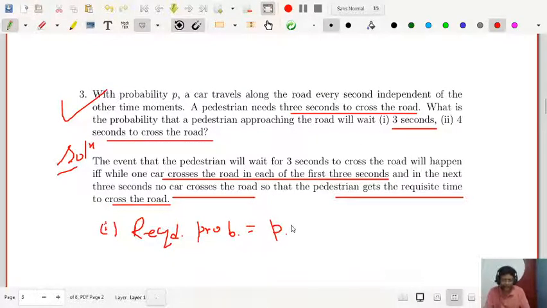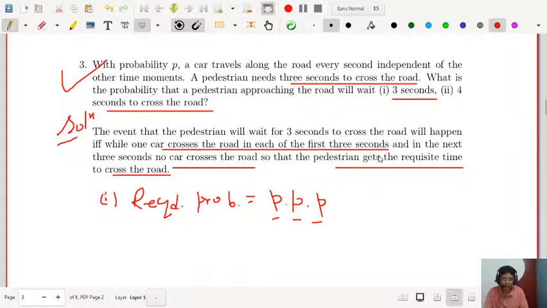In the second second another car is moving with probability p, actually crossing the road. And in the third second, that is the last second, the man is waiting for 3 seconds. So this is 1, 2 and 3. These are the 3 parts. So p, p, p. That means 3 cars are moving in 3 seconds.